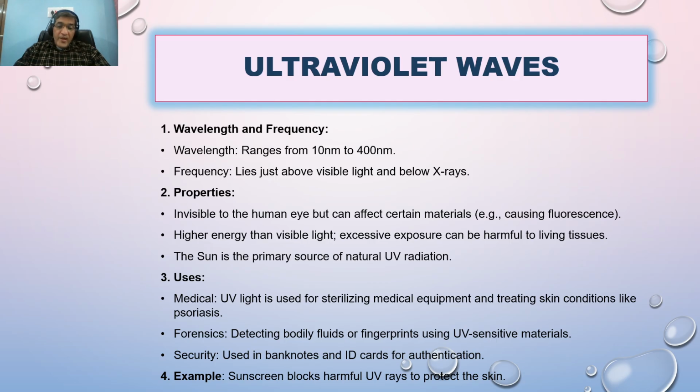The uses are very important in terms of forensic science, that is fingerprint detection, and UV sensitive material, as we discussed regarding fluorescence. Some materials are very sensitive to UV rays. When we shine UV rays on that material, it immediately glows and we may capture it.